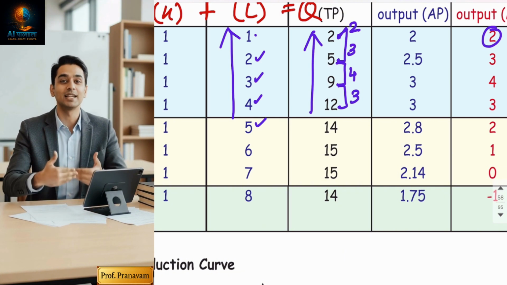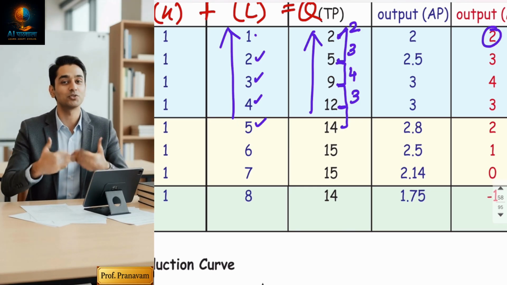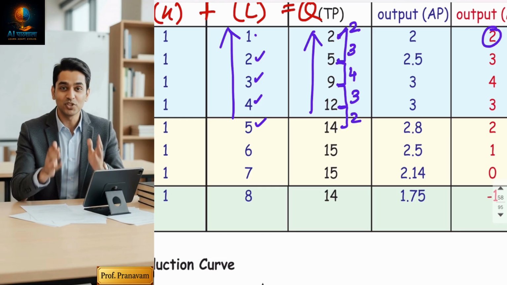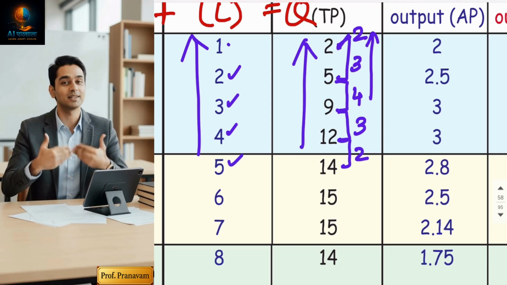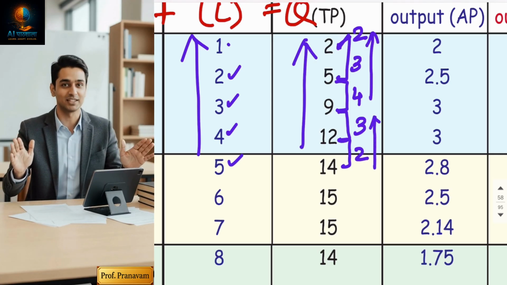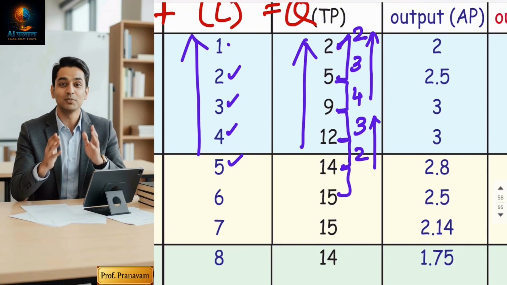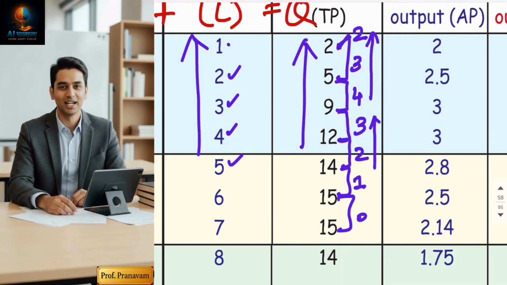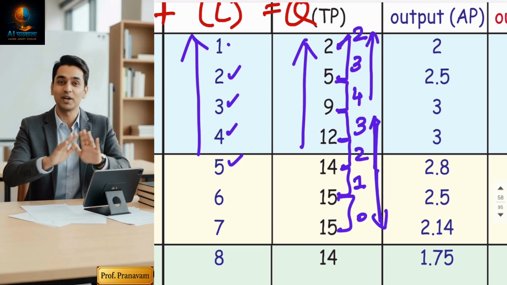When I appointed the fifth labor, 12 to 14, my TP was increasing, but by 2. So initially my TP was increasing by an increasing rate and later on my TP is increasing, but by a diminishing rate, by 3, 2, and then by 1 and then 0. So here the speed has been reduced.